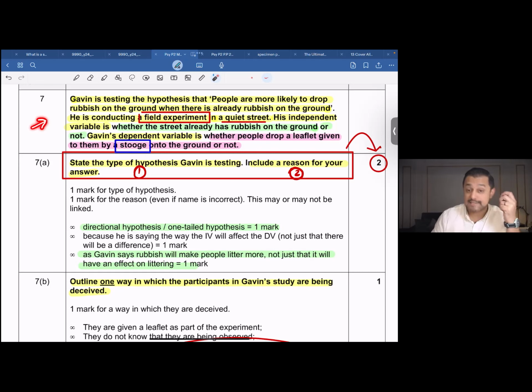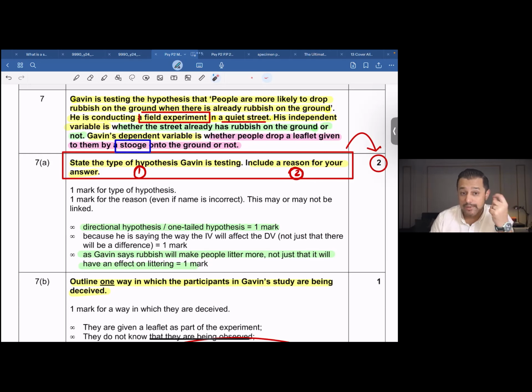So to begin with, this says Gavin is testing the hypothesis that people are more likely to drop rubbish on the ground when there's already rubbish on the ground. Try understanding this. Gavin has a hypothesis to test, right? So the hypothesis says that people are more likely to drop rubbish on the ground when they already see rubbish on the ground. He is conducting a field experiment in a quiet street, right? Keep on picking on information that you get from this, right? So he's conducting a field experiment in a quiet street.